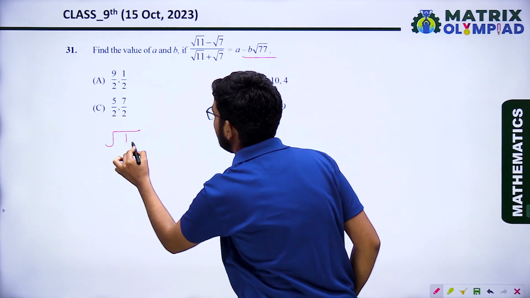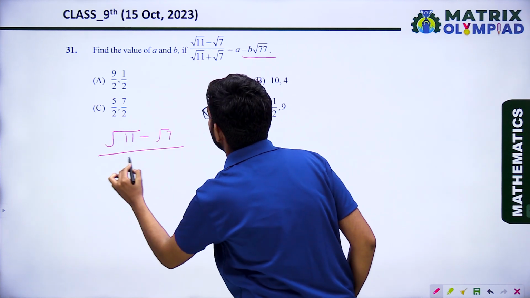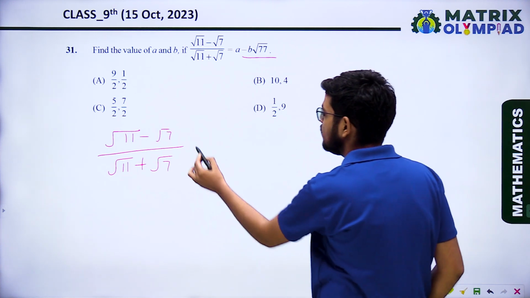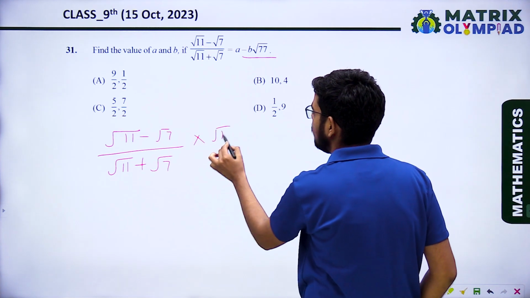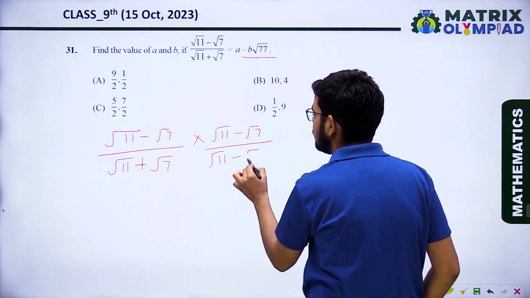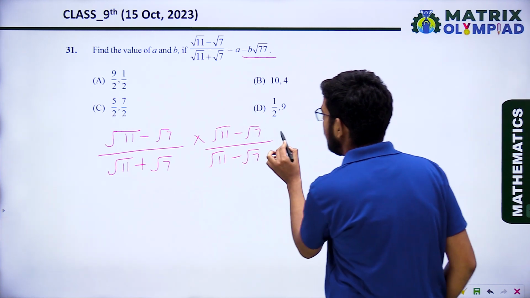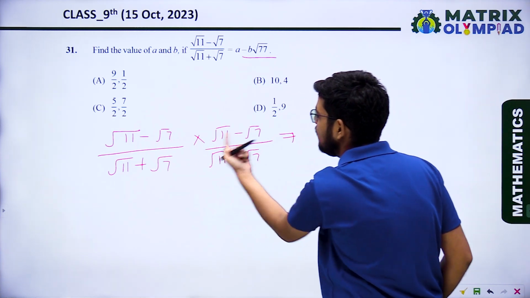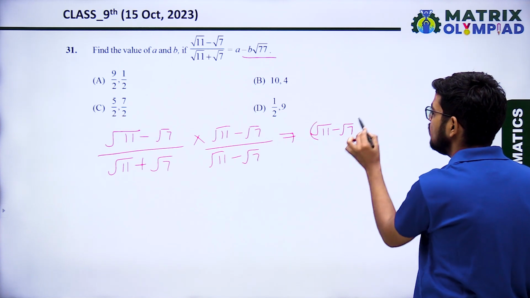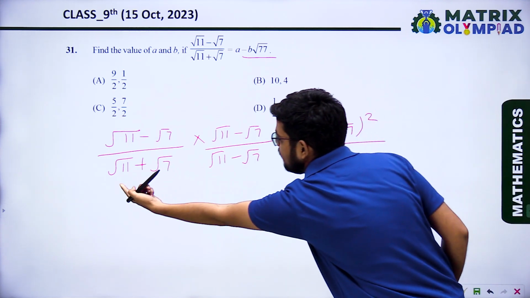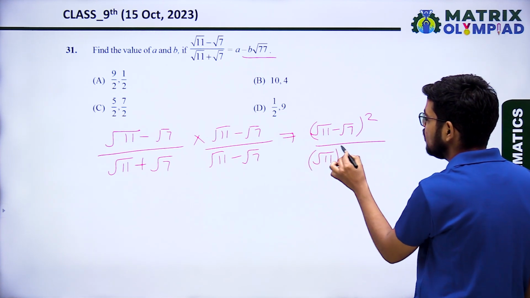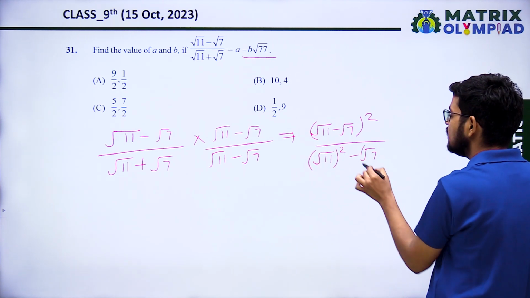So (√11 − √7)/(√11 + √7). First of all, rationalize the denominator. So we will multiply by (√11 − √7)/(√11 − √7). Now this will be (A − B)(A − B), so (A − B) whole square, (√11 − √7)² upon, this is (A + B)(A − B), that is A² − B². So it will be (√11)² − (√7)².